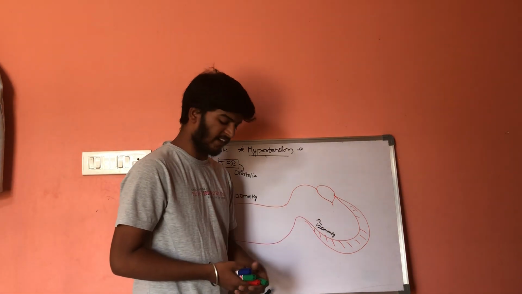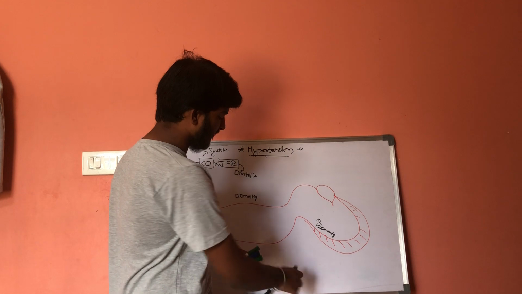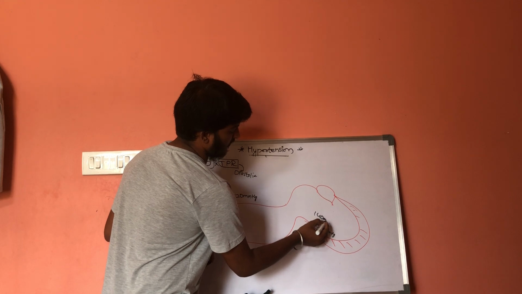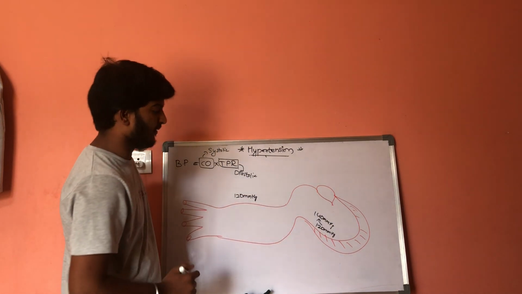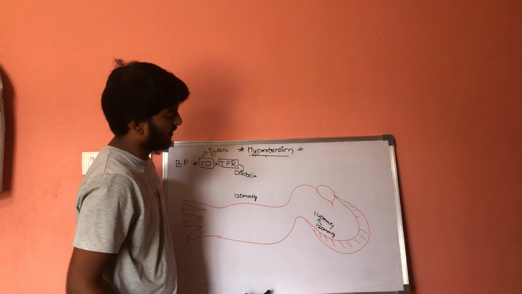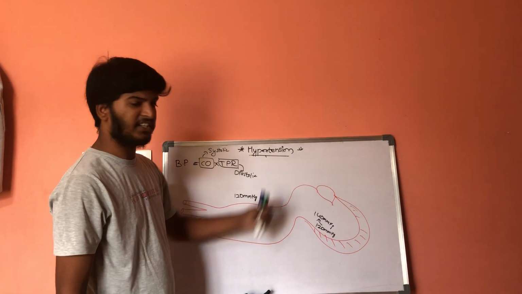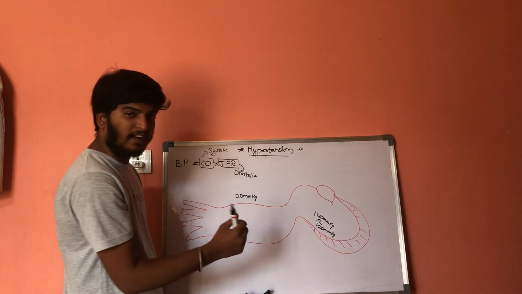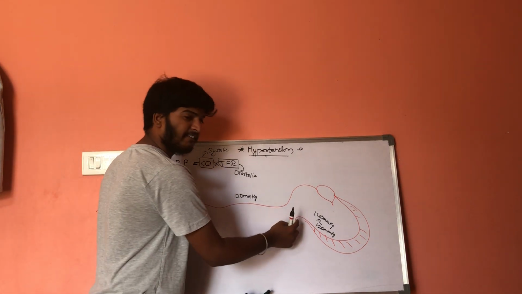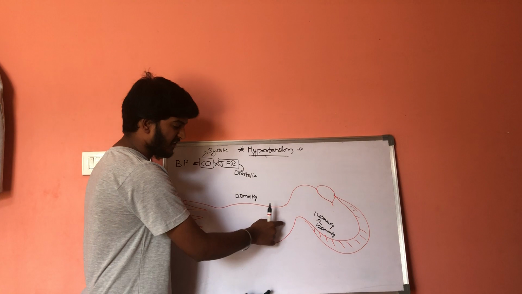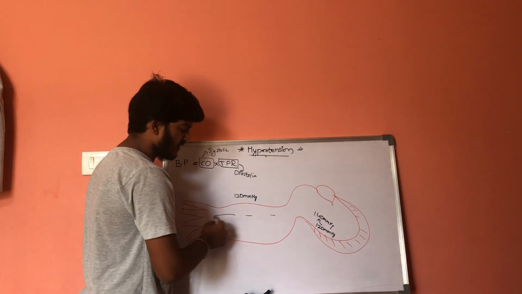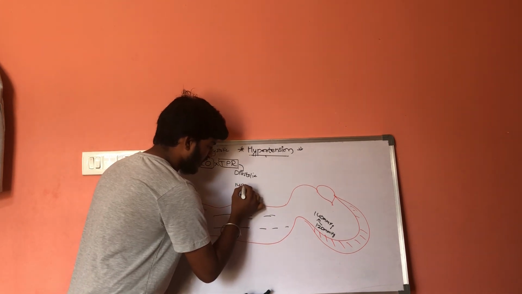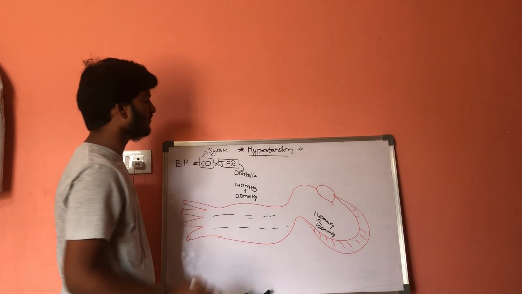Now, if the pressure is increased to more than 120, that is 140 millimeters of mercury, then if the pressure within the ventricle is increased, the volume of blood entering out of the ventricle into the aorta will increase. So the pressure of the blood coming in this direction will also increase, from 120 to 140.